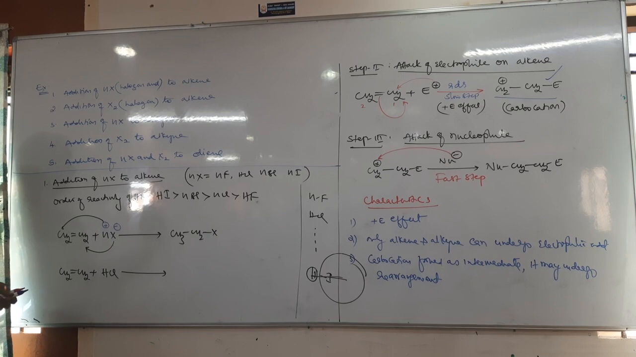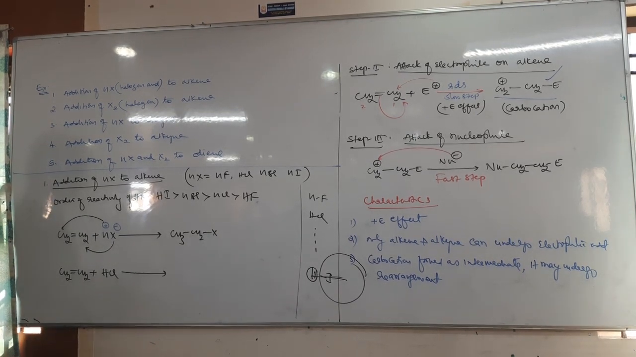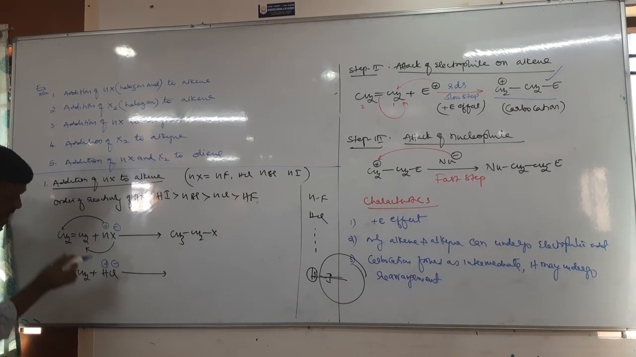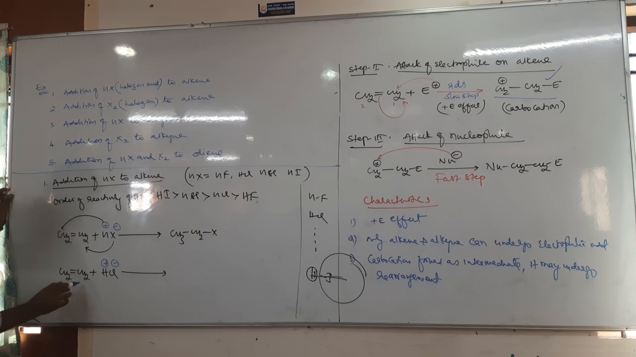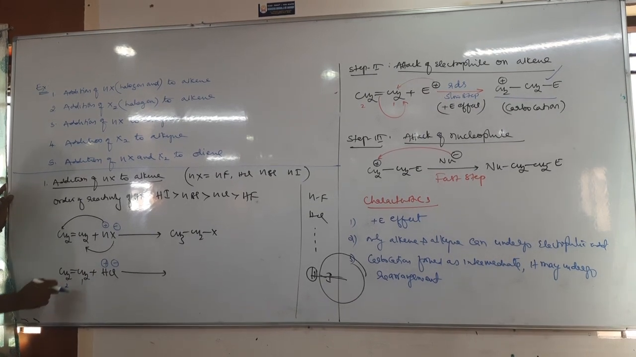Okay. To write the product, you make a habit of writing the mechanism. Tell me, is it electrophilic addition or nucleophilic addition? Electrophilic addition. In electrophilic addition, the electrophile should be added first. Now, where should the electrophile be added? H plus is the electrophile. Where should it be added? On the first or second carbon?